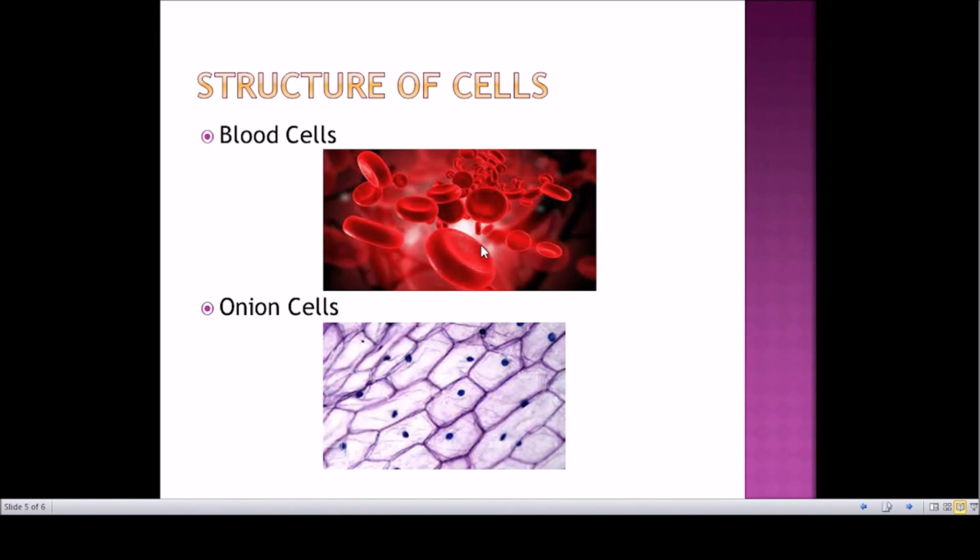And also we have nerve cells and muscle cells in our body, and each cell has a different function. The nerve cell will pass the signal, the muscle cell will help in movement. Likewise, cells have different functions as well as different sizes and shapes.